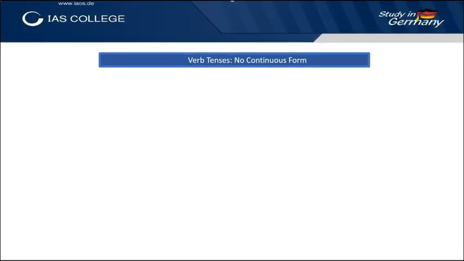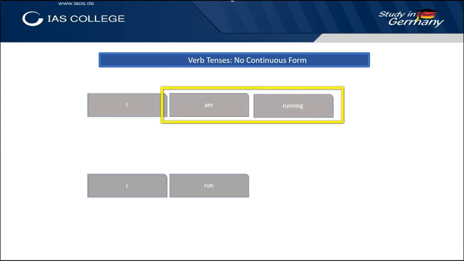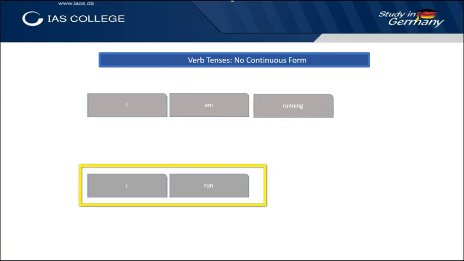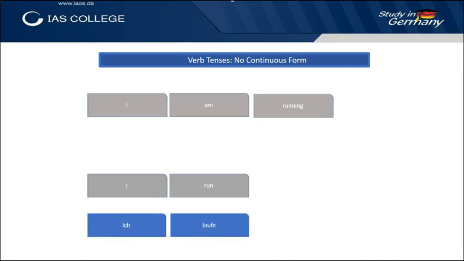The sentences "I am running" and "I run" need no further explanation, as an English native knows that this "am running" is the continuous form of the verb. So this action "am running" takes place now. "I run" signalizes that this action takes place regularly. Both sentences can be translated into "Ich laufe",